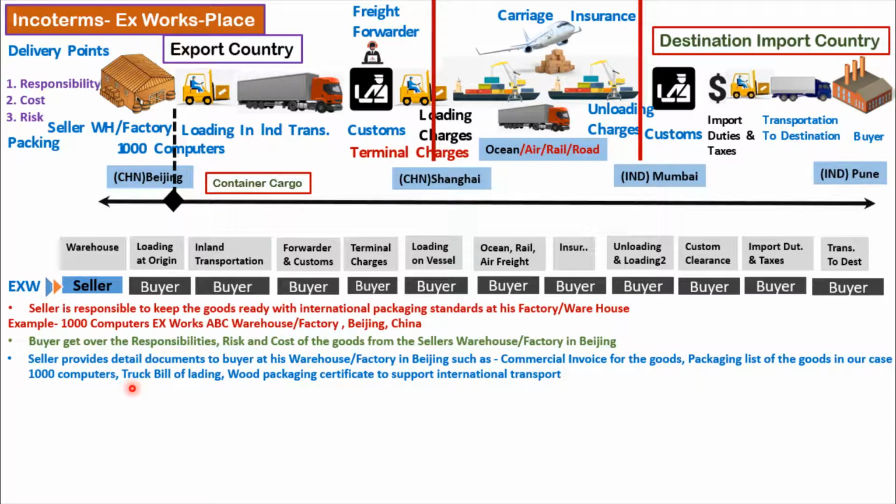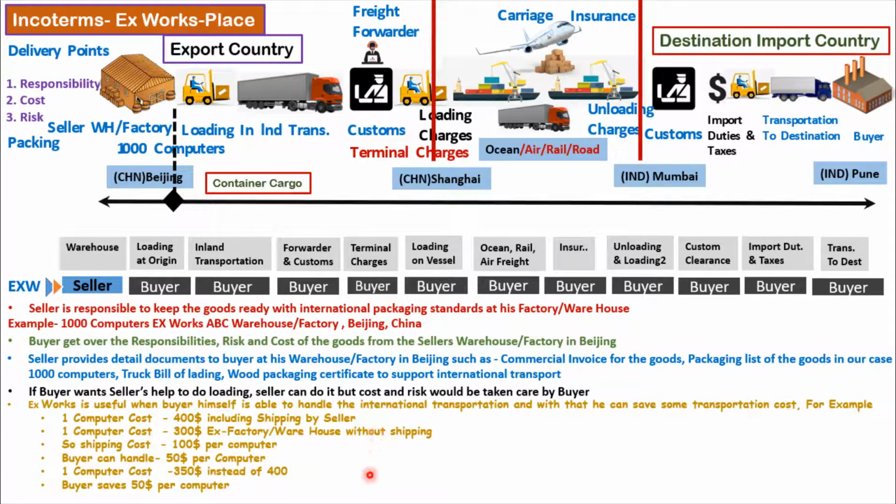The seller will provide the truck bill of lading, and will also provide the details about the packaging. Now, if the buyer wants the seller's help to load the goods into the truck, then the seller can help the buyer. But the cost and risk of loading goods into the truck will always be owned by the buyer.